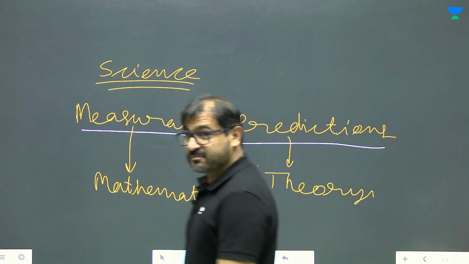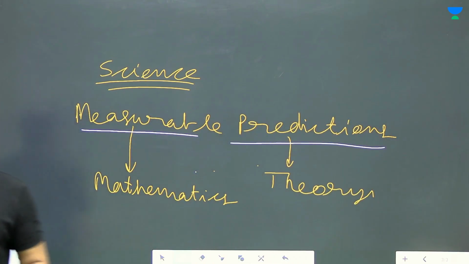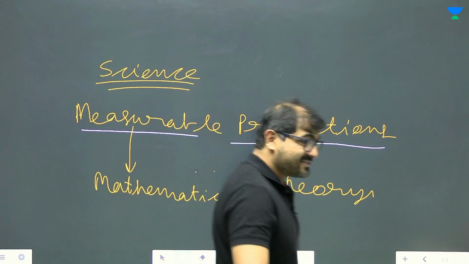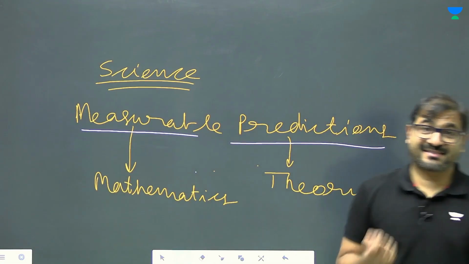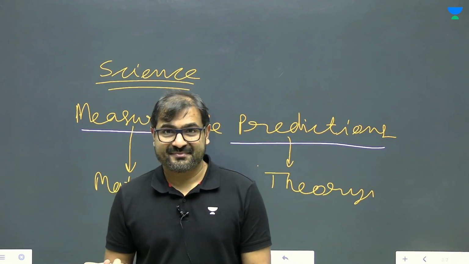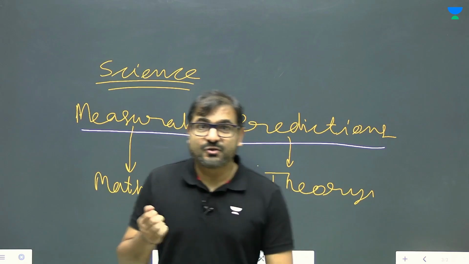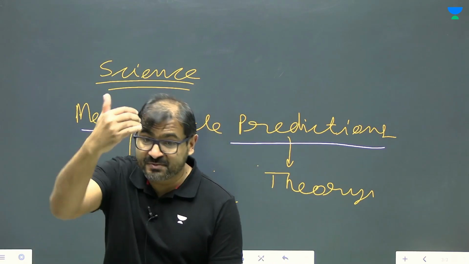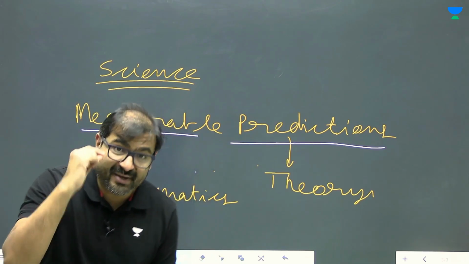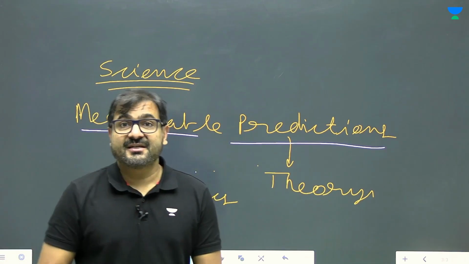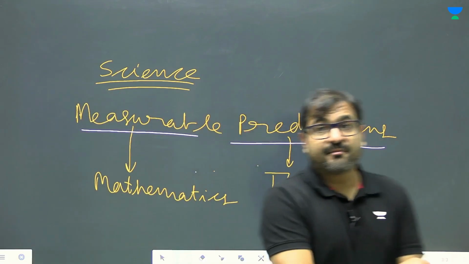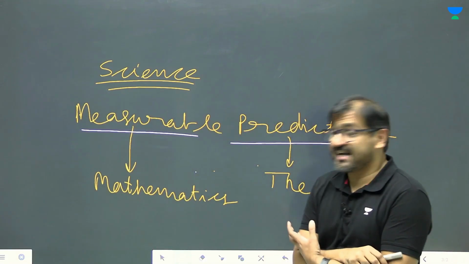How does mathematics become part of science? Because when you say you want to measure, it means there have to be numbers. Otherwise, how do you measure? Right? You have to measure, you have to observe. And when you observe something, you have to measure it in numbers. And to measure it in numbers, what you need is mathematics. You need data.